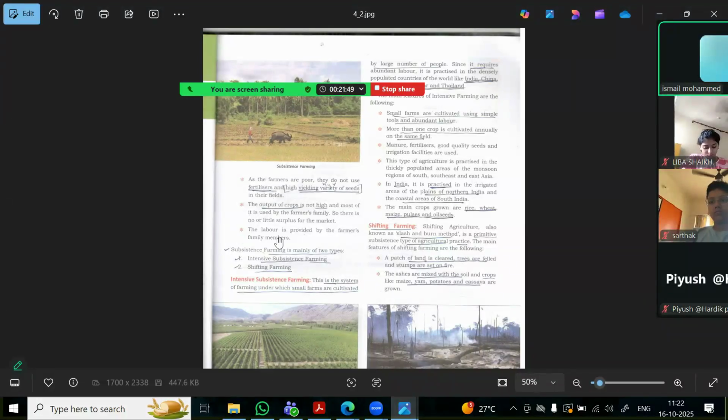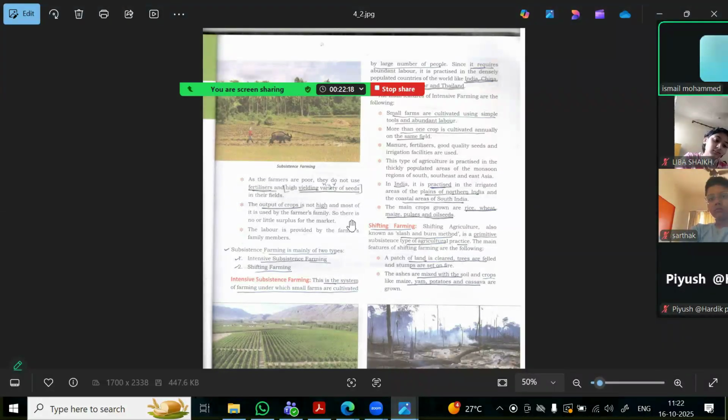They don't use the fertilizers, and the output of the crops is also not very high because most of it is used by the farmer's family only, and they don't produce that much that they can supply to the market. They can sell to the market and get the money, but not that much yield they will get. And the labor is basically the members of the farmer's family.